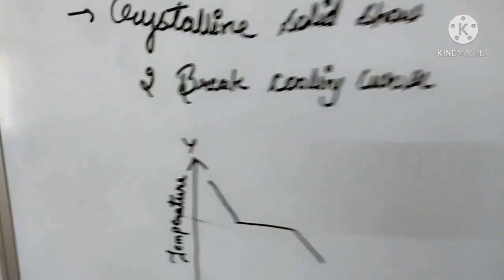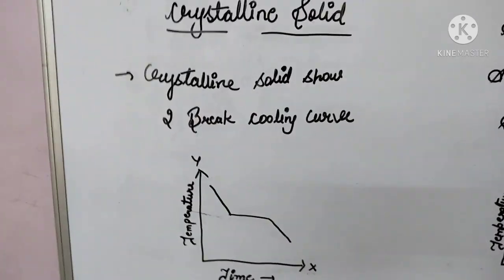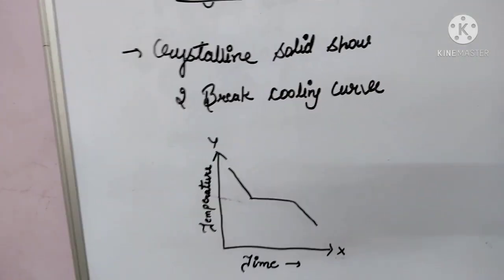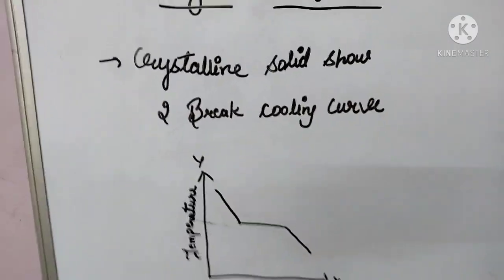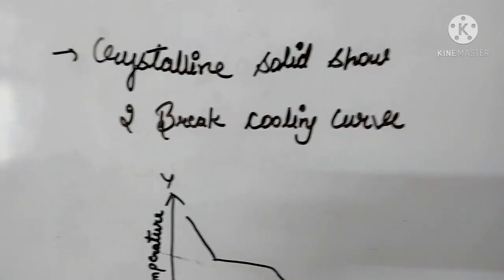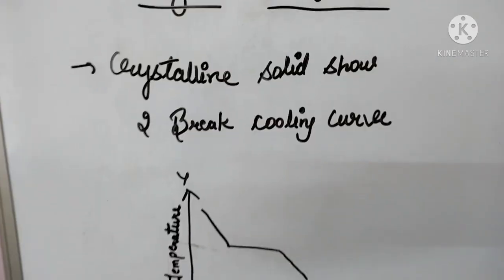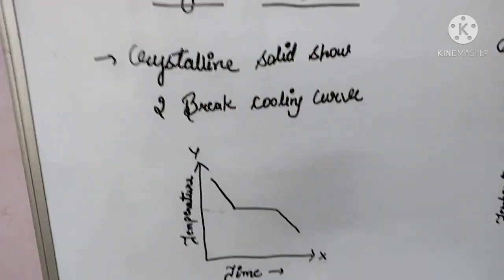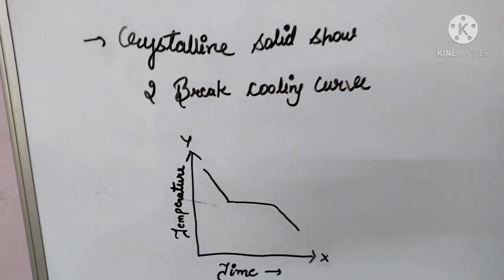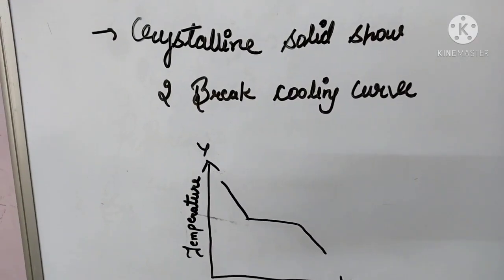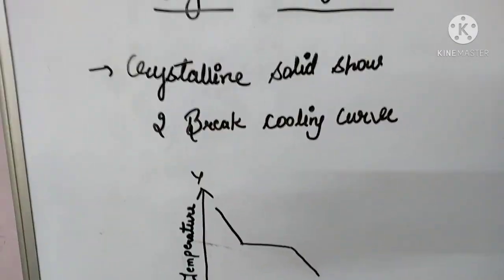So, with the crystalline solid, one interesting question comes to our mind: the breaks in the curve.